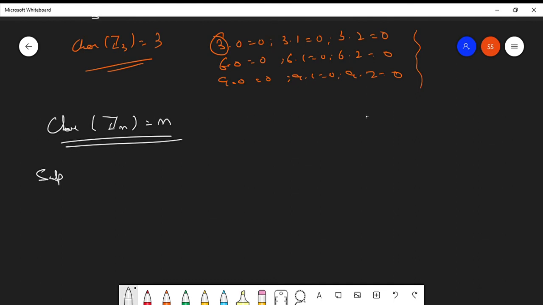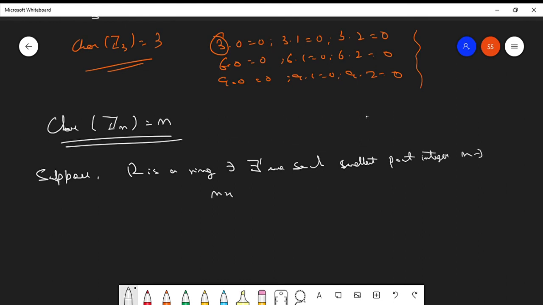Suppose R is a ring such that there exists no such smallest positive integer n such that nx equals 0 for all x belongs to R, then the characteristic of R is taken to be 0.